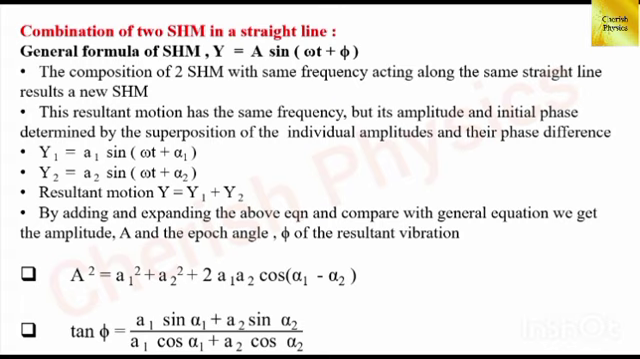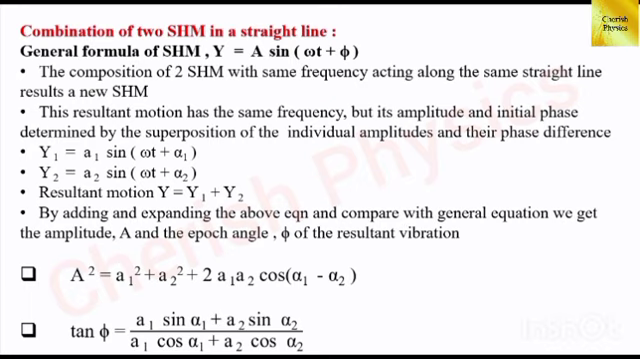Recall the general formula of simple harmonic motion. y equal to A sin(omega t plus phi), and let the composition of two simple harmonic motion which has same frequency acting along the same straight line, it results a new simple harmonic motion which also has the same frequency, but its amplitude and phase angle is determined by the superposition of the individual amplitude and their phase difference.